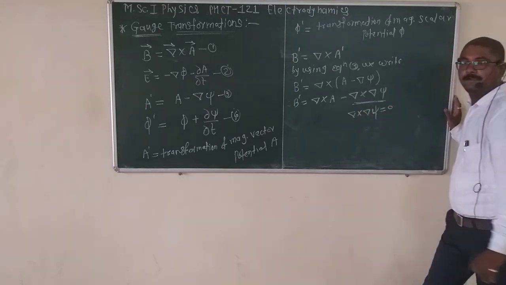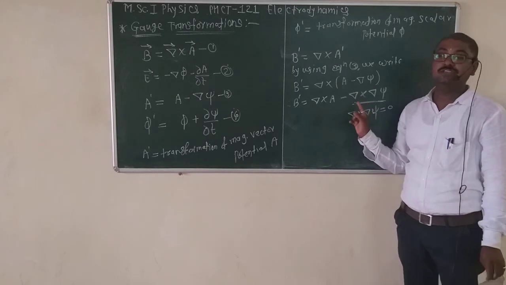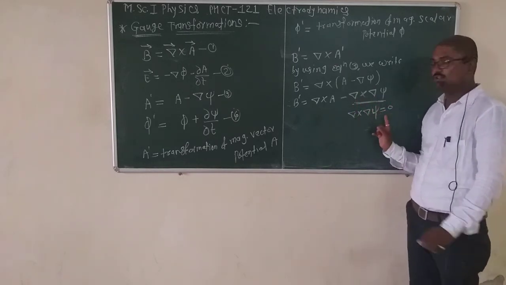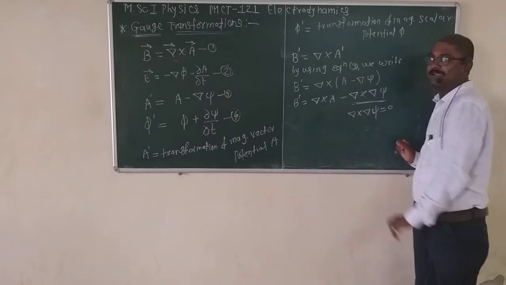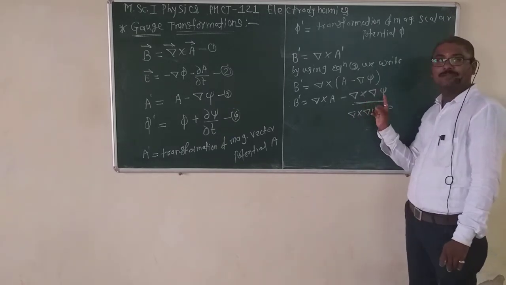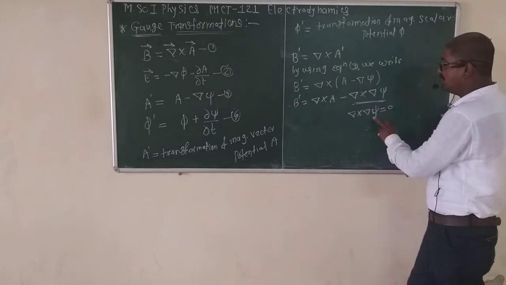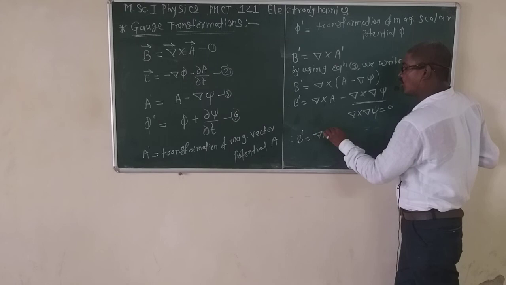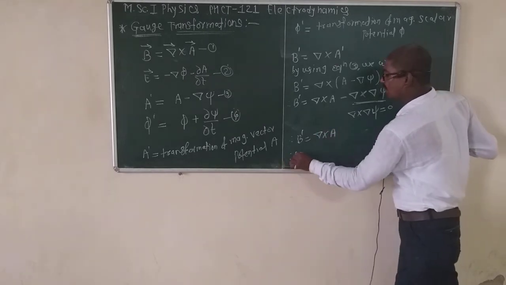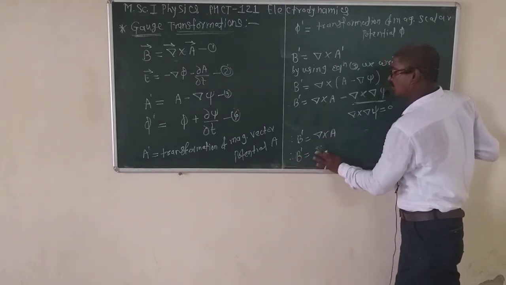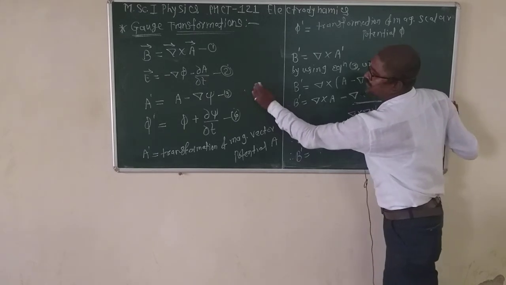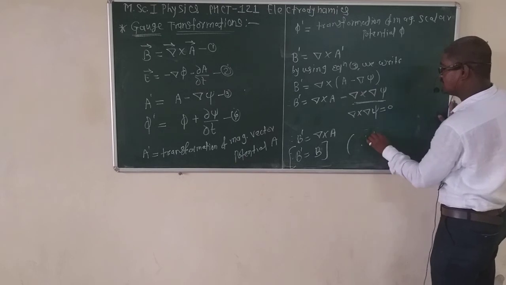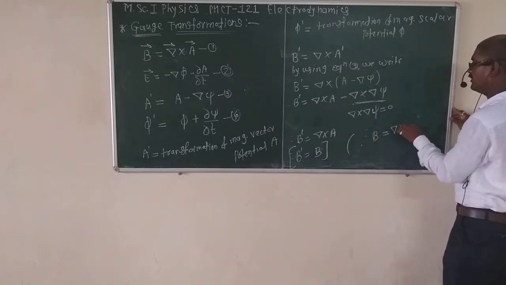By using the rule that the curl of the gradient of any scalar function is 0, this term is 0, and therefore B dash is equal to del cross A, from equation number 3. Since B is equal to del cross A.